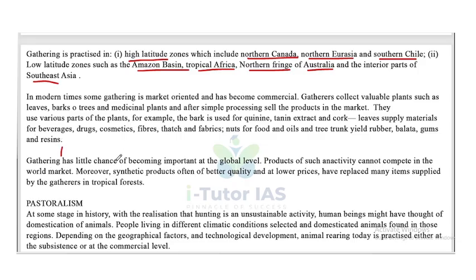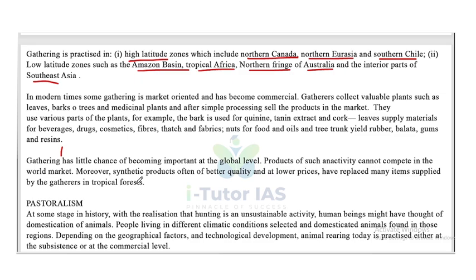Gathering has little chance of becoming important at the global level. Products of such activities cannot compete in the world market. Moreover, synthetic products, often of better quality and at lower prices, have replaced many items supplied by the gatherers in the tropical forest.